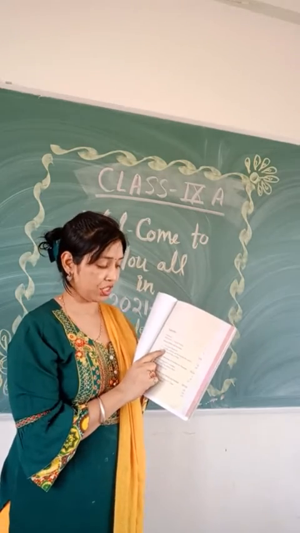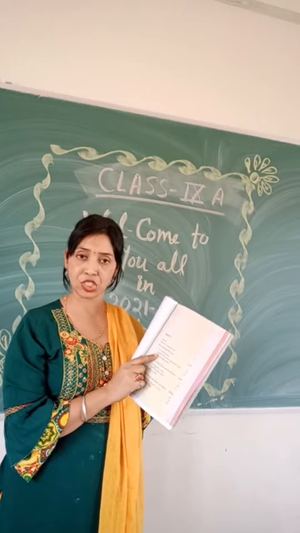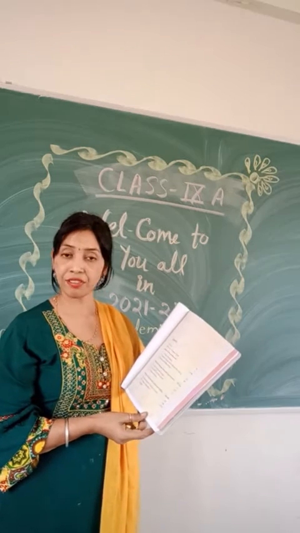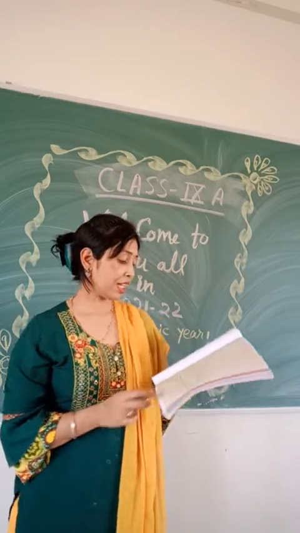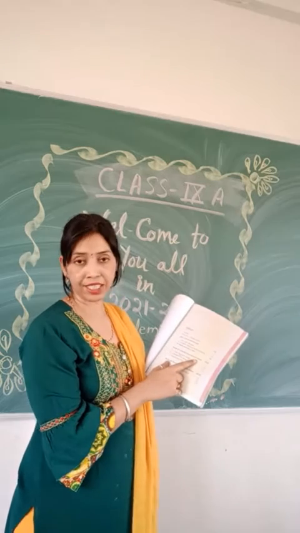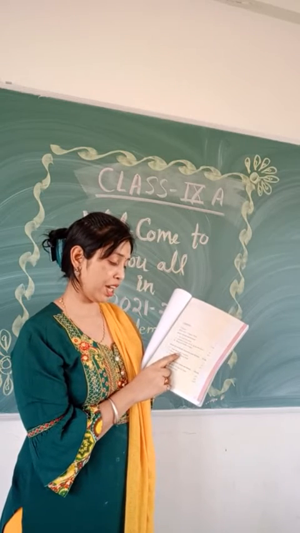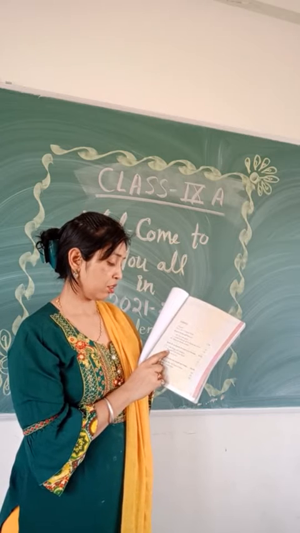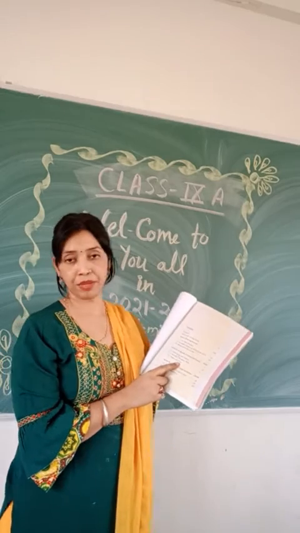In this section we will read many events and processes like the French Revolution, the Russian Revolution, socialism in Europe, the rise of Hitler, and the rise of Napoleon Bonaparte. And the second section of history is Livelihoods, Economies and Societies. In this part we will read chapter 4, Forest Society and Colonialism, chapter 5, Pastoralists in the Modern World, and chapter 6, Peasants and Farmers.